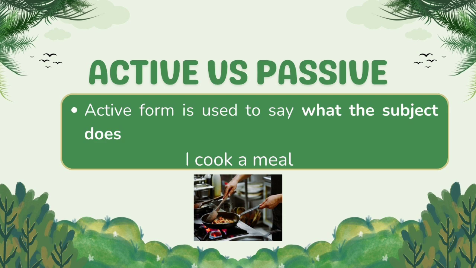For example, here is I cook a meal. So I is the subject and I is doing something, which is cooking, as the verb. Okay, this is the word form that you usually use or you are already familiar with, right? This is the active voice.